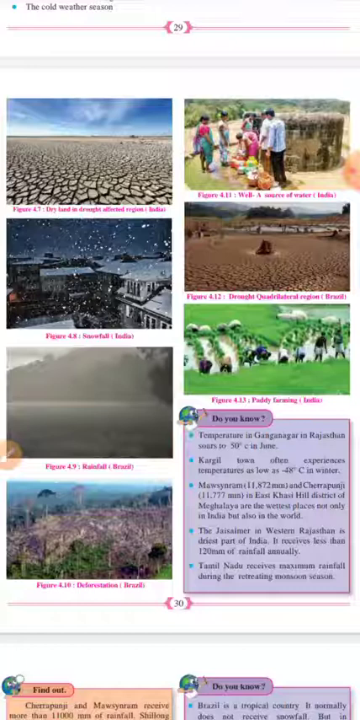Please children, do all those maps which are given, observe the map and answer the questions. Do it very carefully, because this is very important from the point of view of the board examination. And in the next slide I will give you question answers.